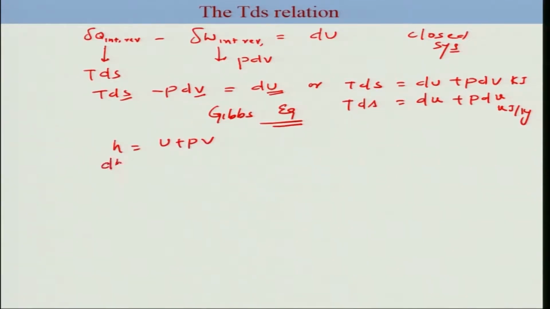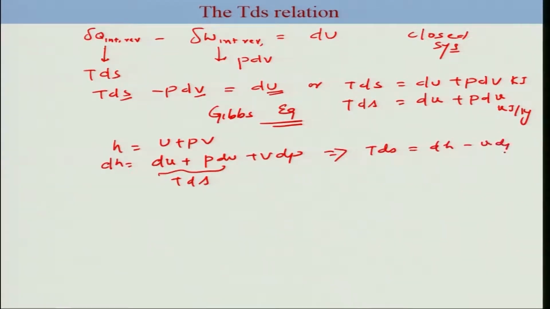So you can come up with dH is nothing but dU plus PdV plus VdP, and this is nothing but your TdS. Thus your TdS is dH minus VdP. So this is another Gibbs expression, the second TdS expression or relation.